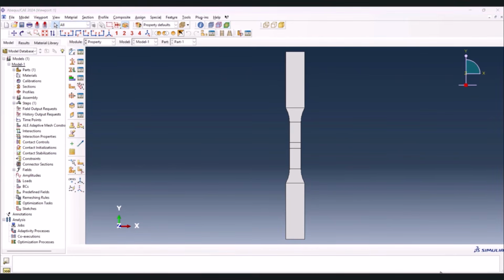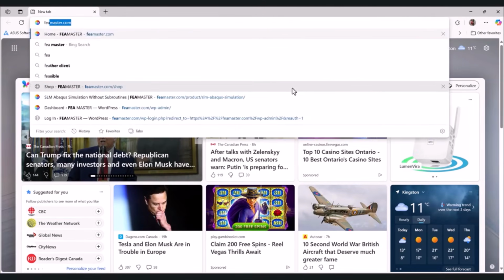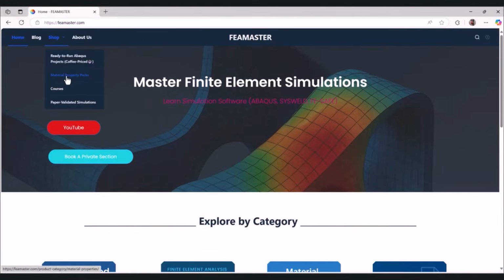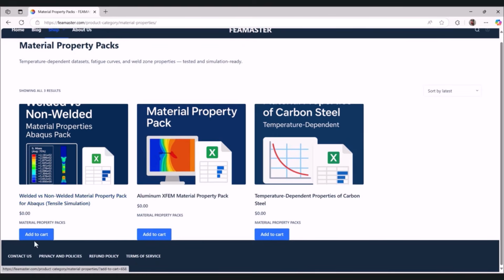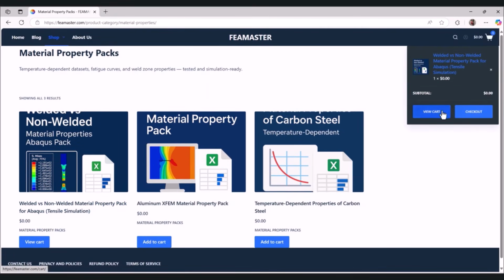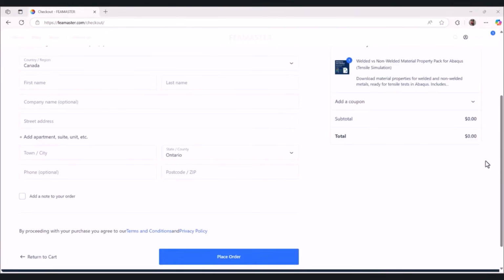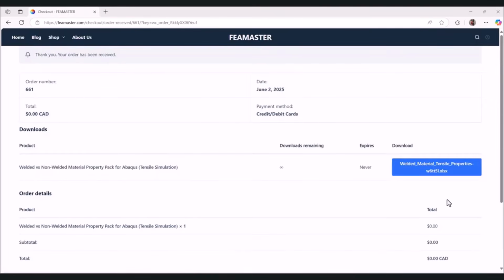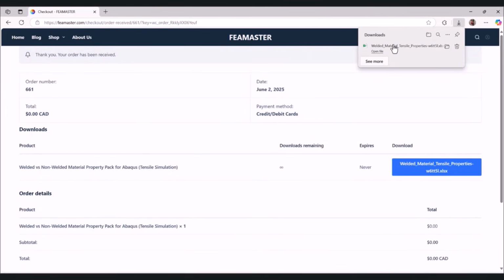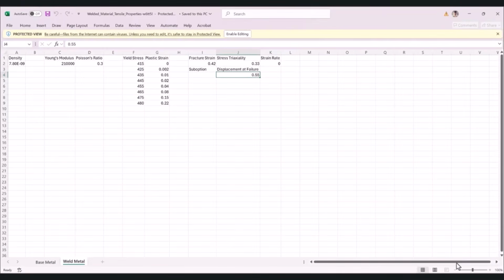To download the materials properties, let's go to the femaster.com. Then from shop, go to the material property packs and select this one, add to cart. Then go to the checkout, fill everything and place the order. It's totally free. Once the order was completed, you can download this one, and I want to open this.